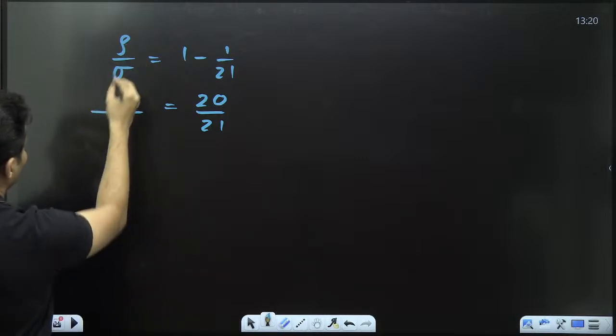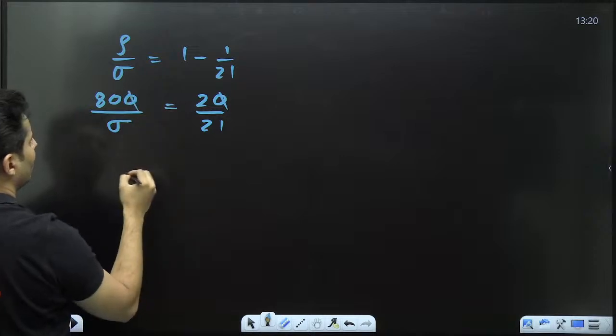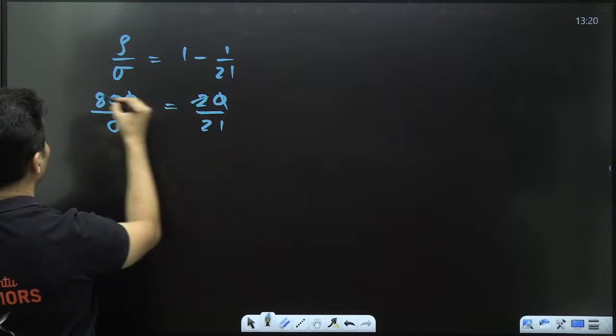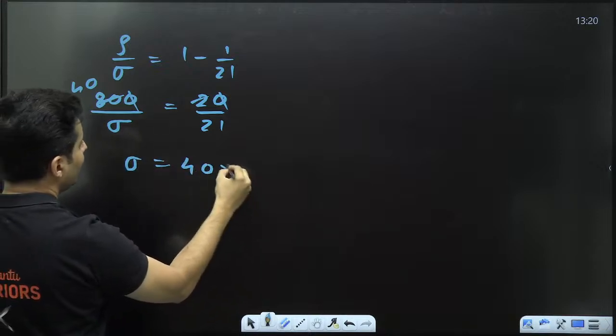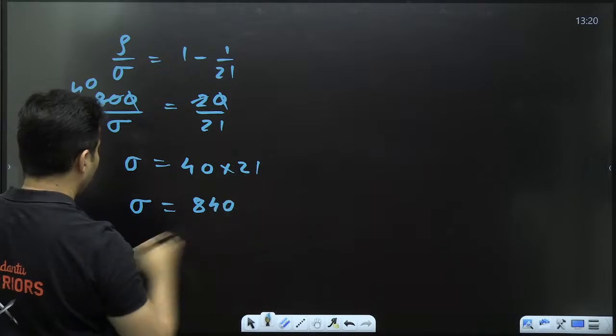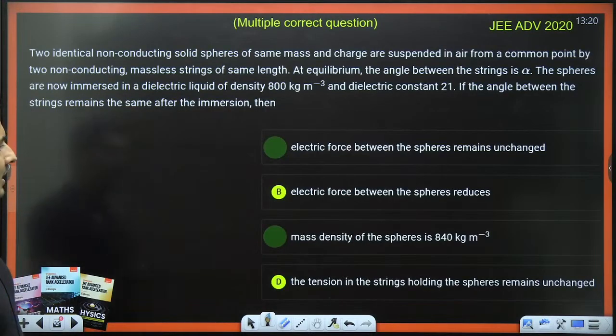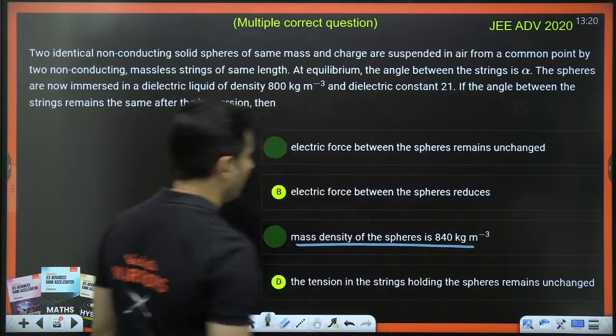Rho is the density of the liquid, which is 800. This is sigma. 0, 0 cancels, right? 2 goes with 80, 40 times. So sigma will be 40 into 21. 21 4s are 84. So 840. So 840 should be the answer. Yes, the mass density of the spheres is 840.